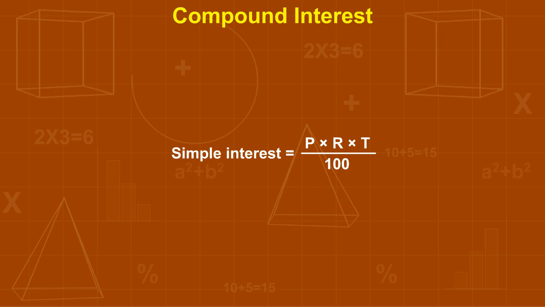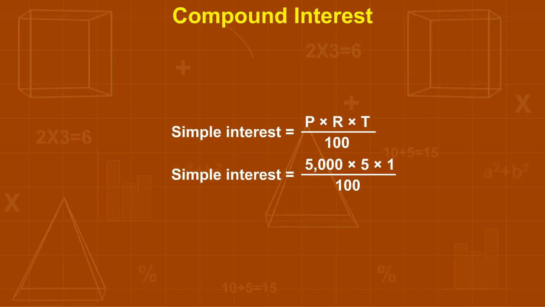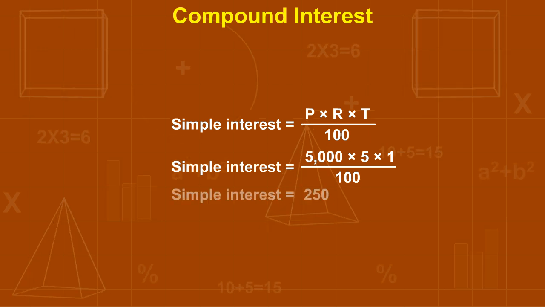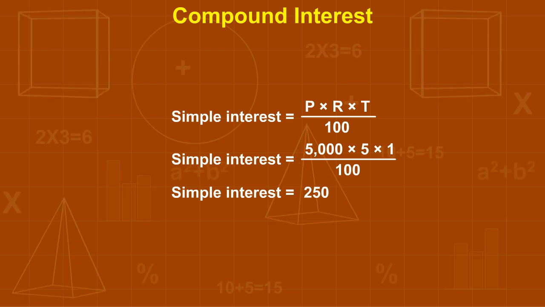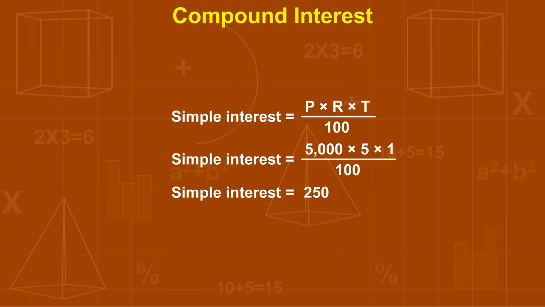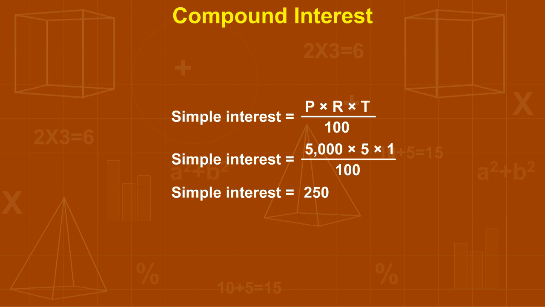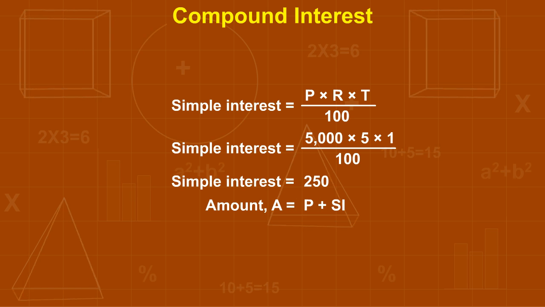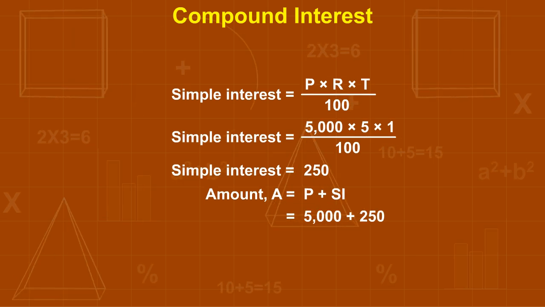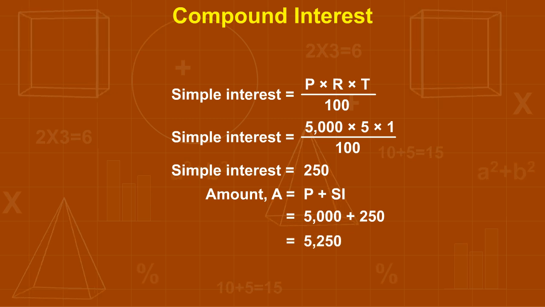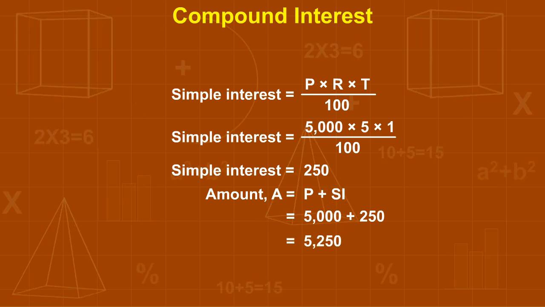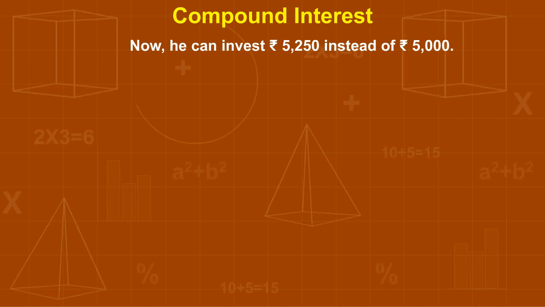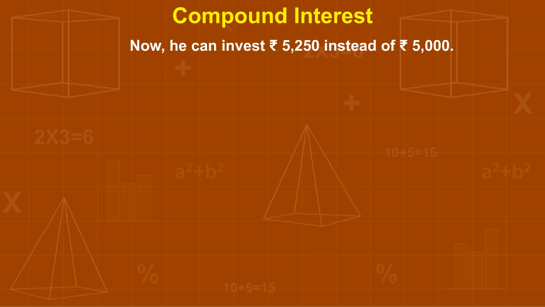Now let us suppose that Zishan invested this amount at the same rate of interest for 1 year only. Then, simple interest would be equal to 5,000 into 5 into 1 upon 100 is equal to rupees 250. Also, amount A is equal to principal plus simple interest, that is, 5,000 plus 250 is equal to rupees 5,250.